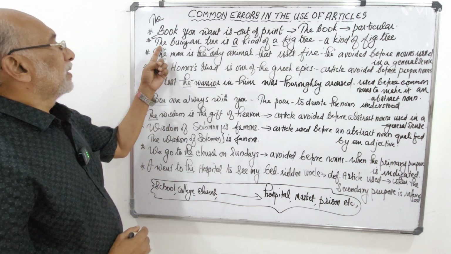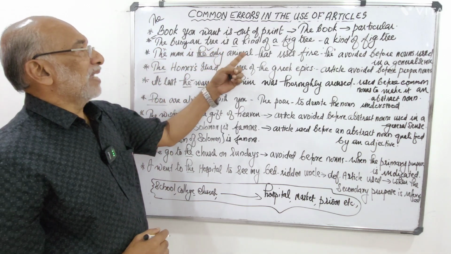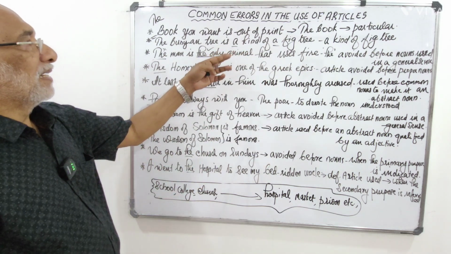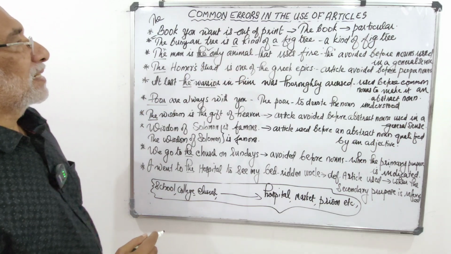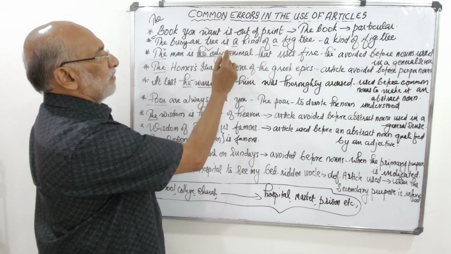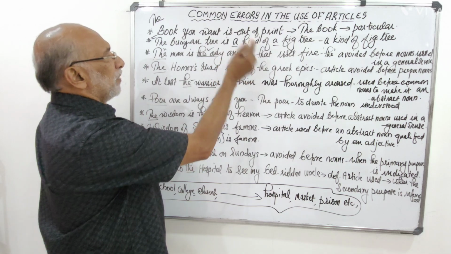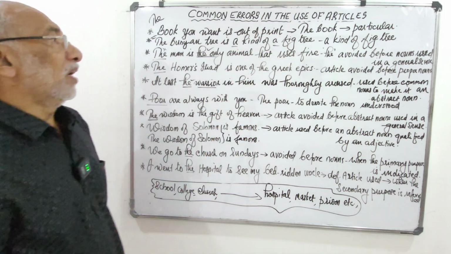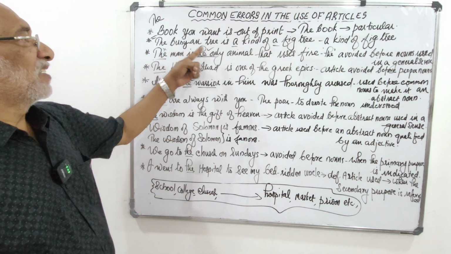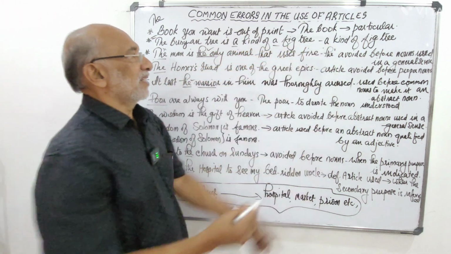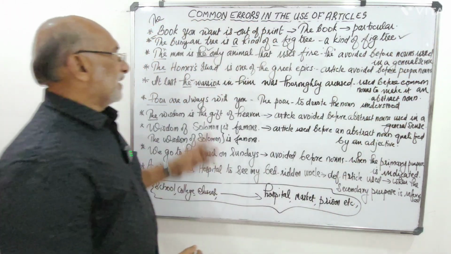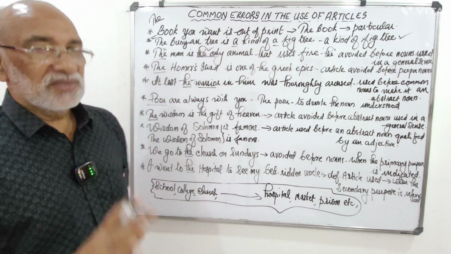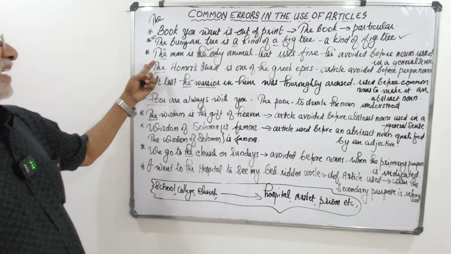Coming to the next one. The banyan tree is kind of a fig tree. Here the indefinite article a is repeated. Understand that the indefinite article a is to be used before the adjective, not before the noun that the adjective qualifies. So it should be the banyan tree is a kind of fig tree. This is enough. Okay. The banyan tree is a kind of fig tree. The banyan tree is a kind of a fig tree. Not needed.